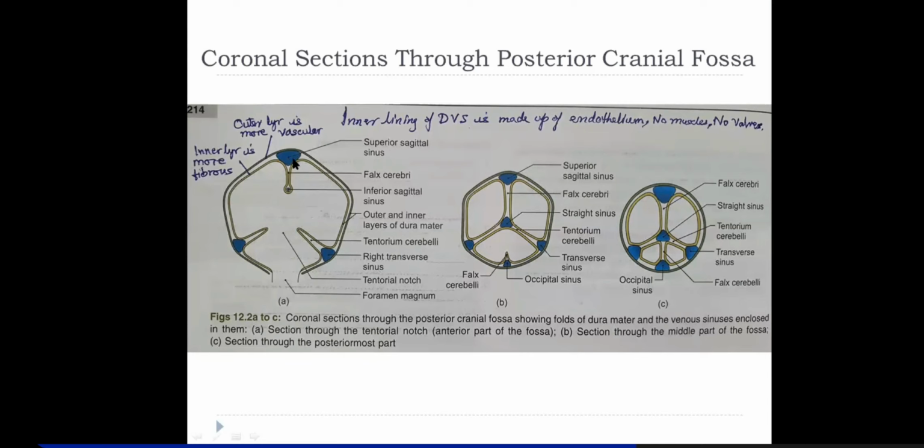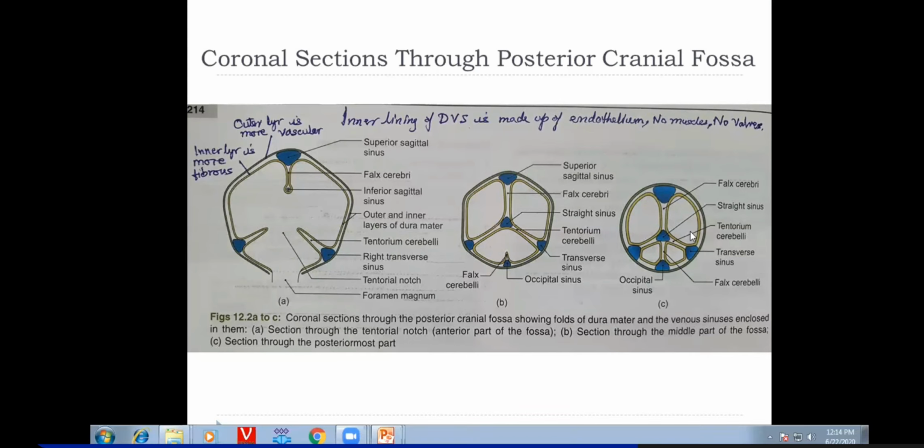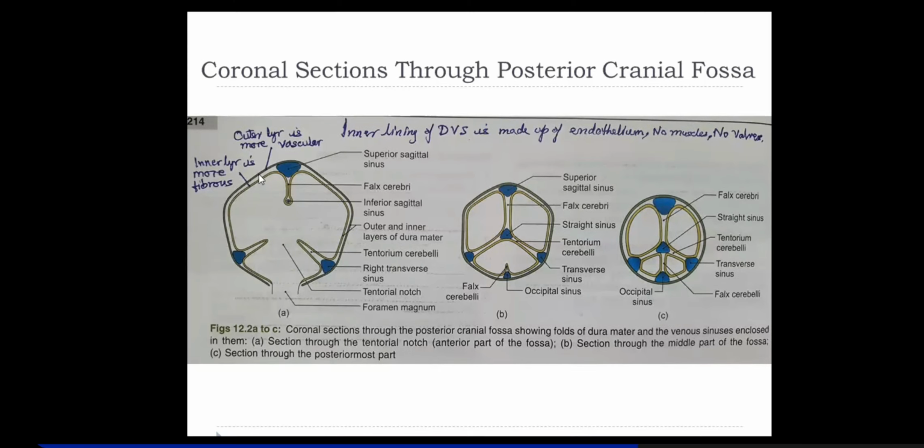This is lined by endothelium. And remember this, of course, the difference between a vein and dural venous sinuses is that you don't have any muscles in the dural venous sinuses. I had told you that the outer layer of the dura is more vascular and the inner layer is more fibrous. Then you have the falx cerebri, whose lower free margin has the inferior sagittal sinus suspended.